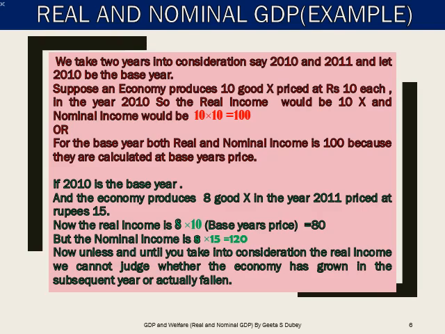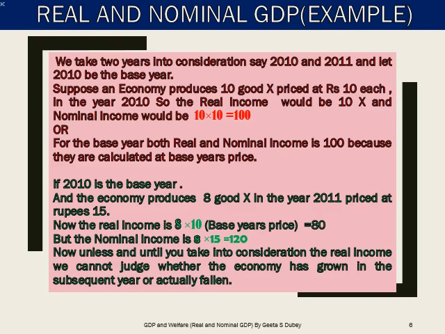Thus, we can conclude that nominal income is not a true indicator of economic growth. Let's see real income. So how do you calculate real income for 2011 as discussed above? To calculate real income for 2011, we multiply the quantity of goods produced in 2011 with the prices of these goods prevailing in the base year. In our case, price prevailing in 2010, that is 8 multiplied by 10, which is equal to 80.